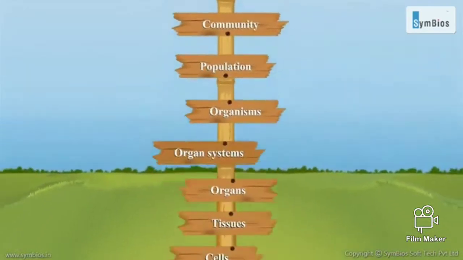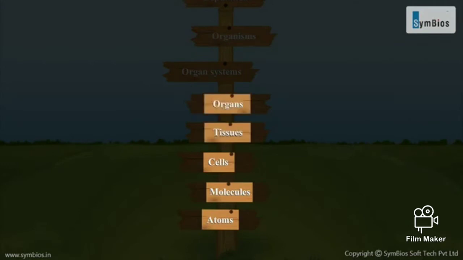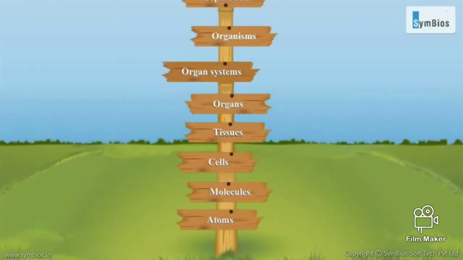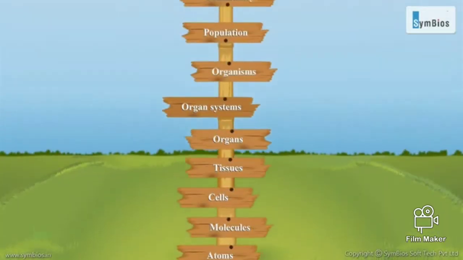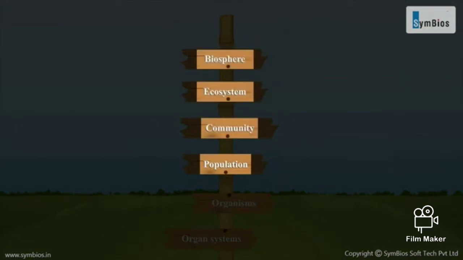The levels below the organisms, that is, atoms, molecules, cells, tissues, organs, and organ systems, are the lower levels. The lower levels form a body or an individual organism. The levels above the organisms, population, community, ecosystem, and biosphere, are the higher levels of biological organization.